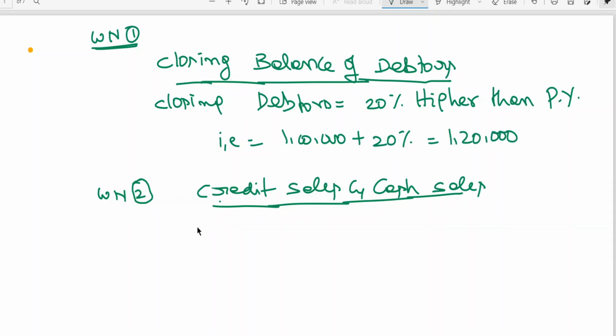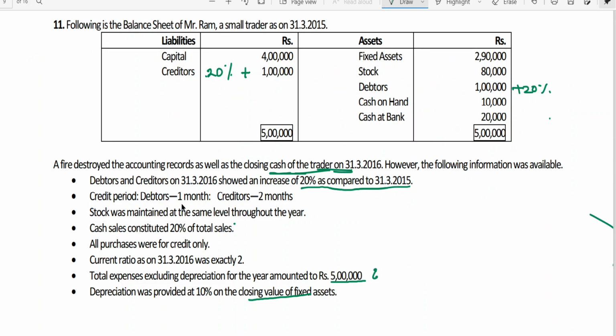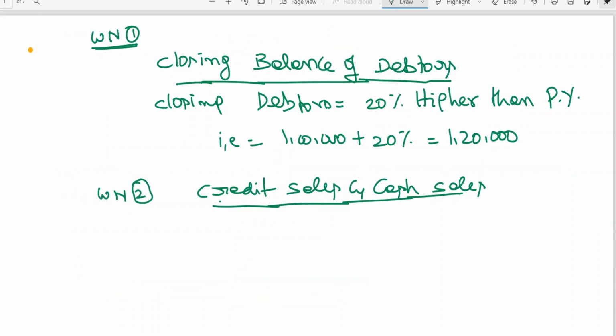Similarly, now I think this is clear to you. So we can go for credit sales and cash sales. How to go for credit sales and cash sales, I have told you already. On the basis of this information, closing debtors and 1 month, I can find out credit sales, or total sales. I can find out credit sales on the basis of this information. Let me explain this now.